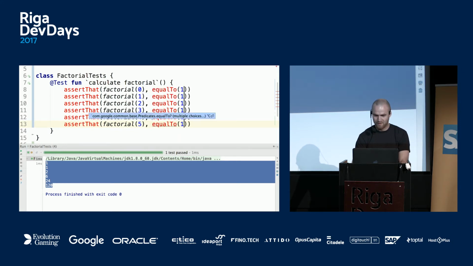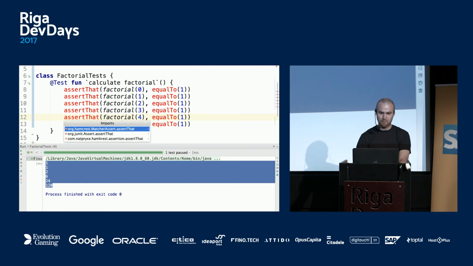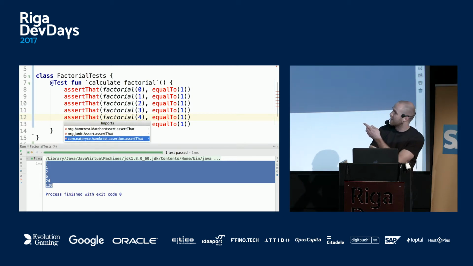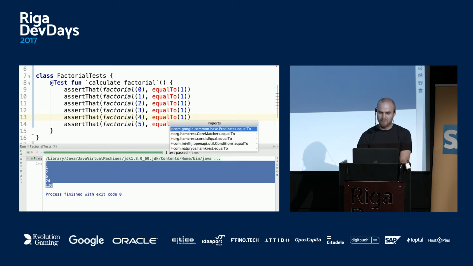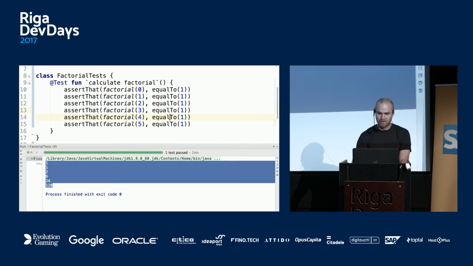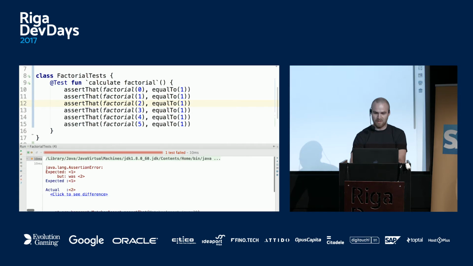Let's say 1. I'll fix it later. Now the question is what we want to import. Notice there is Hamcrest with K, but I will use just standard Java ones to again show Java interop, which should work. So if I run it again, it should fail, and then we can fix the result. But yeah, it seems to work.